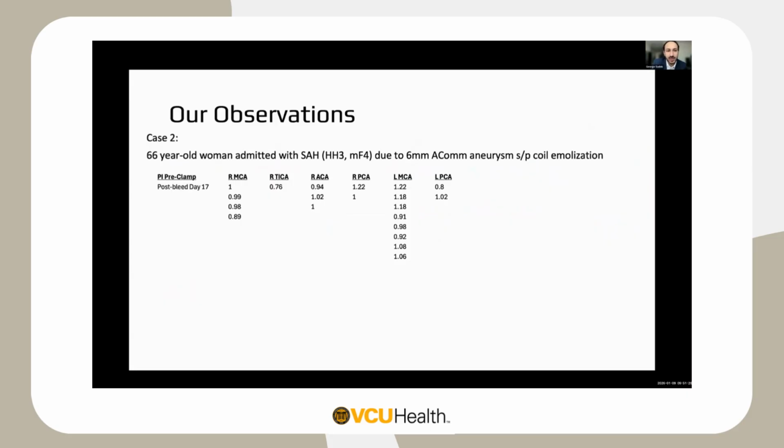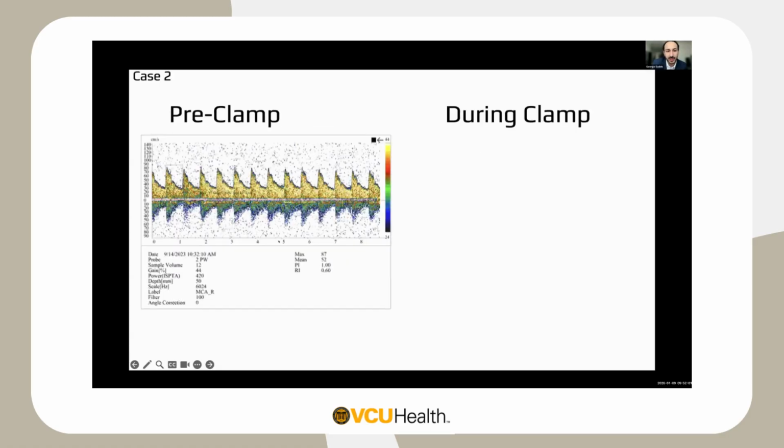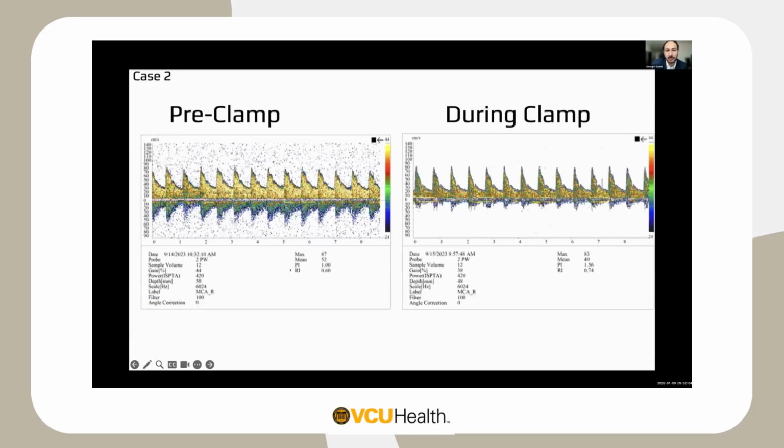Similarly, we have another case of a 66-year-old lady who had a slightly worse subarachnoid hemorrhage, Hunt-Hess 3, modified Fisher 4, from an ACOM aneurysm that was then coiled. Similarly, we have pulsatility index data on post-bleed day 17. On post-bleed day 18, the EVD ended up getting clogged and didn't have any output. The waveform was still fine. And we could see, at least in some of these vessels, that the pulsatility index also did go up. We have similar waveforms showing that, again, with the right MCA, pulsatility index went from 1 to about 1.56, and we can see that same effect on the waveform.